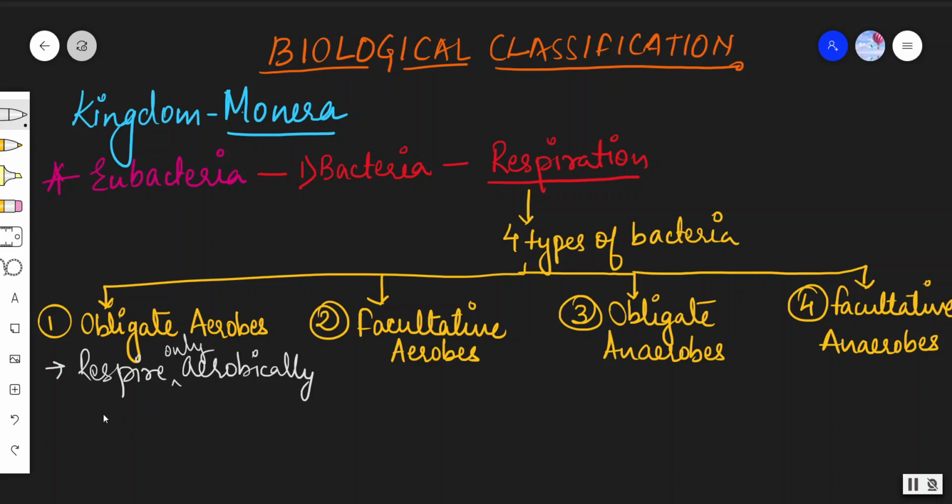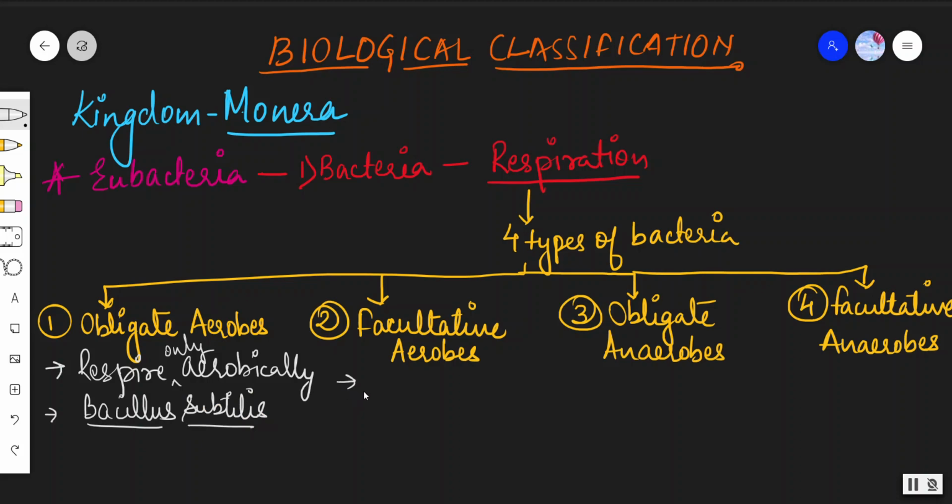Aerobically means they need free oxygen to respire. For example, Bacillus subtilis is an example of obligate aerobes.